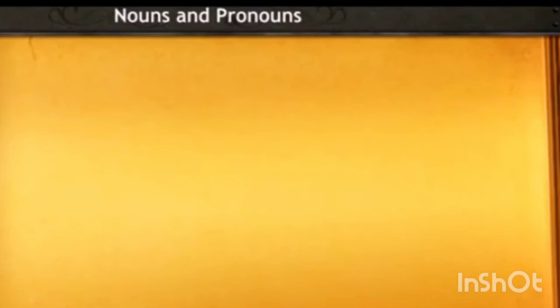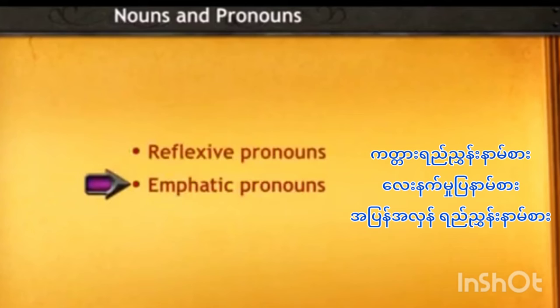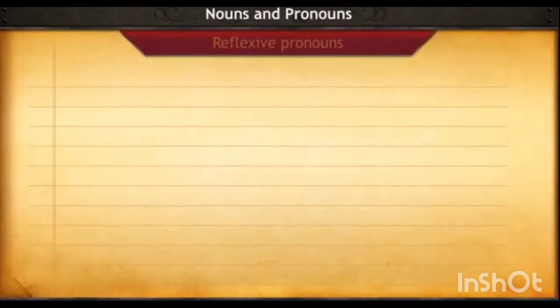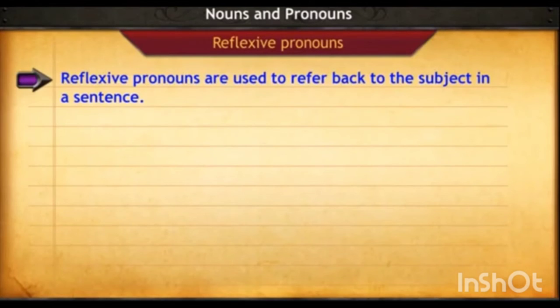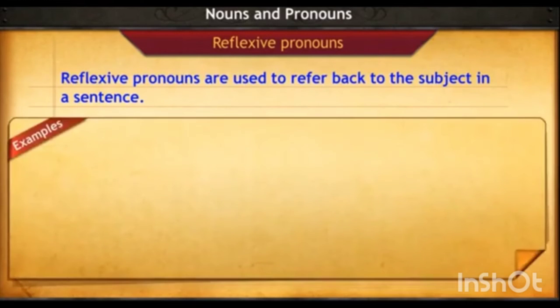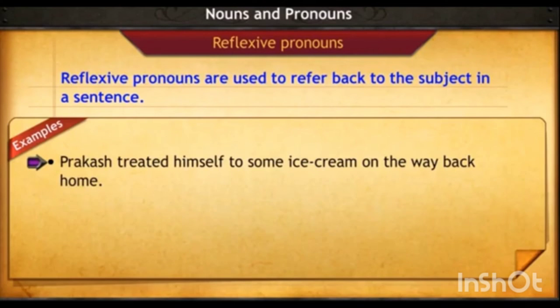Now let's look at three more types of pronouns: reflexive, emphatic, and reciprocal pronouns. Reflexive pronouns are used to refer back to the subject in a sentence. Look at the following sentences. Prakash treated himself to some ice cream on the way back home.